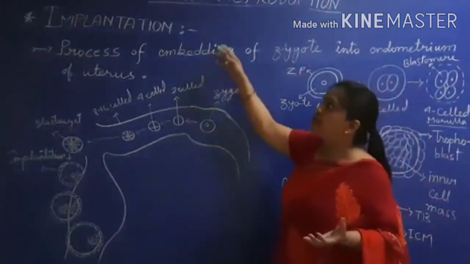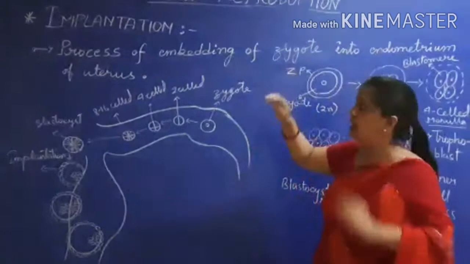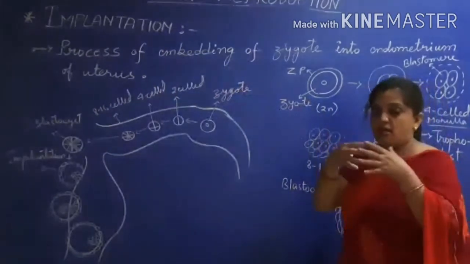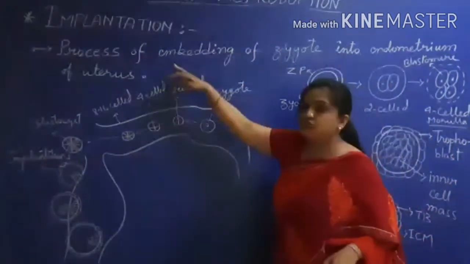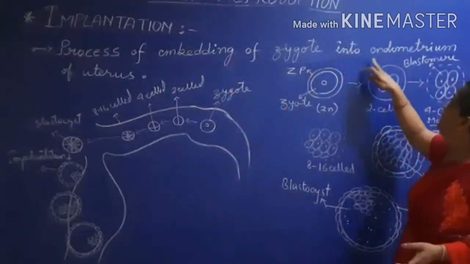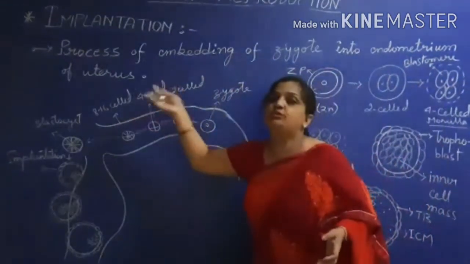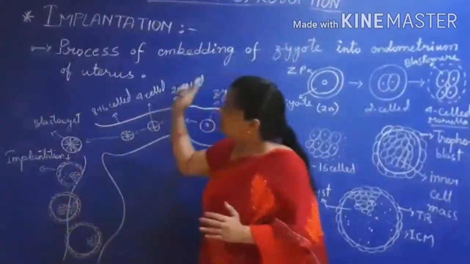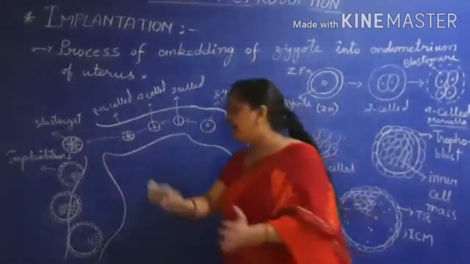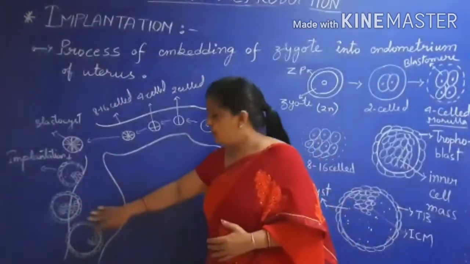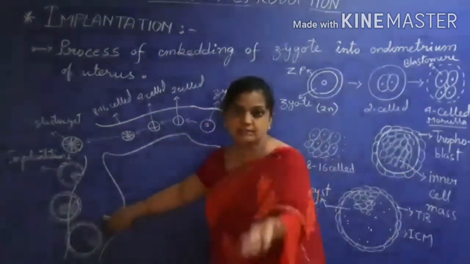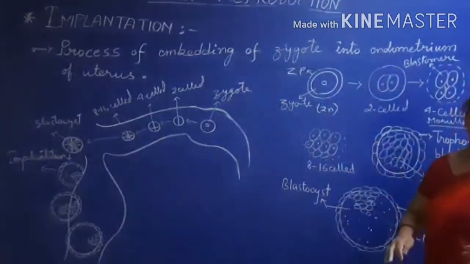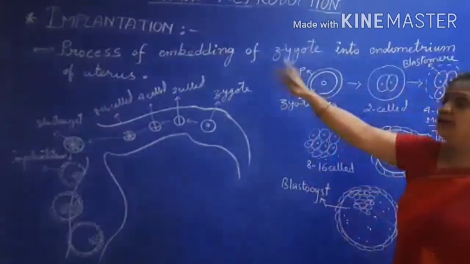So this is called implantation, that development started at one place and ended up at another place. So what is implantation related to human reproduction? Implantation is a process of embedding. Embedding means to sink into something. So it is the process of embedding of zygote into the endometrium of the uterus. Endometrium is the inner lining of the uterus. So this zygote is going to embed within the endometrium of the uterus. You can see over here, I'll explain it now. This process of embedding of zygote into the endometrium of the uterus is called implantation.